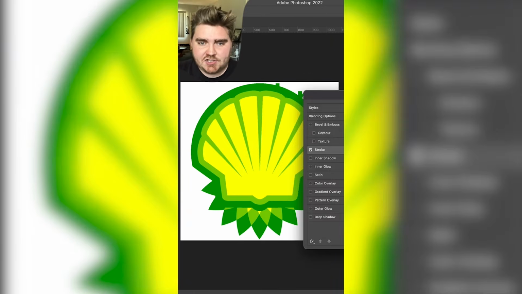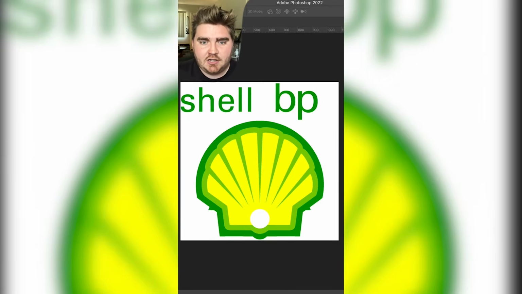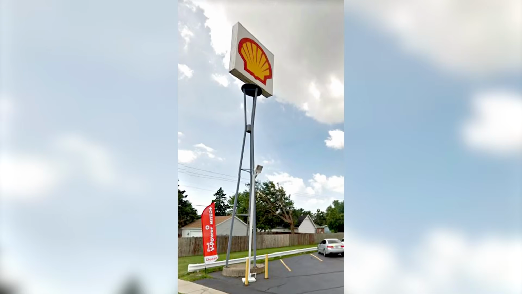Up next we have Shell if it was in the style of the BP logo. For this one I basically just changed the colors of the Shell one to match those in the BP one, and I added the word Shell in this font, Universe 55 Roman. Overall I do like this one, but I think Shell's old logo looks better from afar where you'll be seeing it on a highway on a sign.